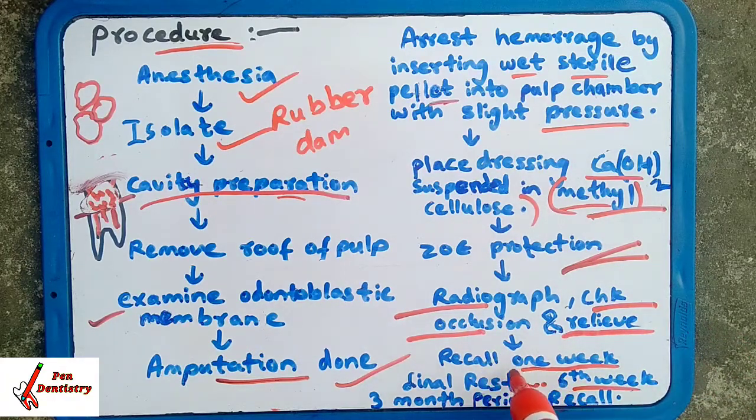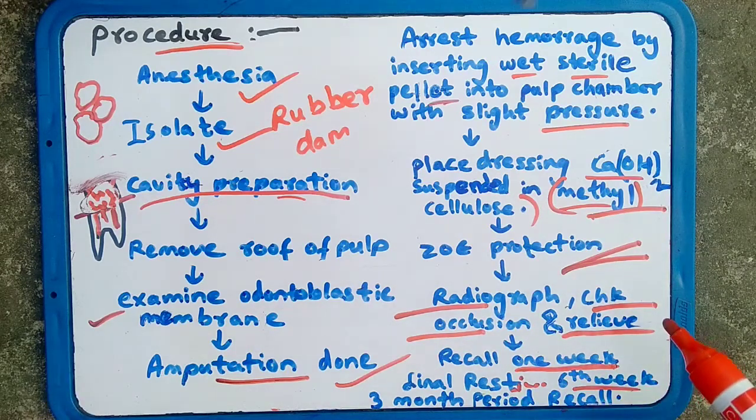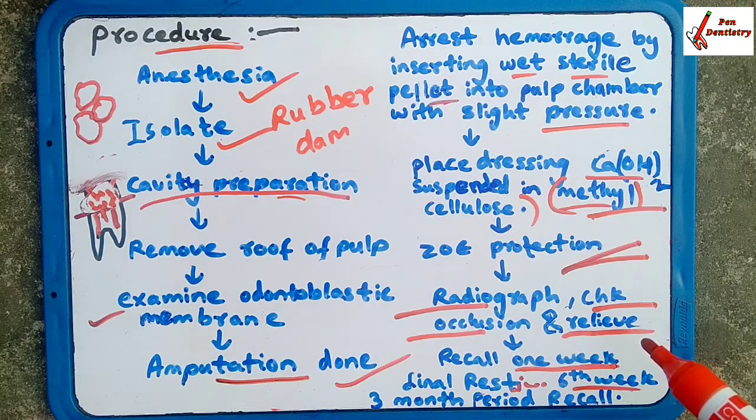We will recall the patient after 1 week to see whether he or she is feeling good with that tooth, not having pain and all. Final restoration will be done in the 6th week. Okay. Then after 3 months, the recall will be there for checking how the health of the tooth is maintained.